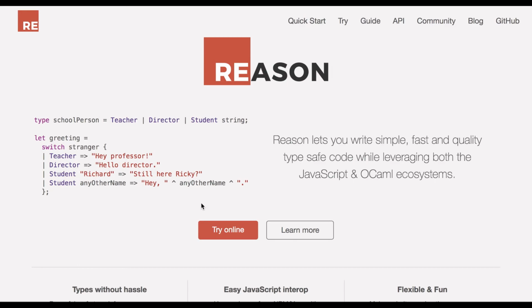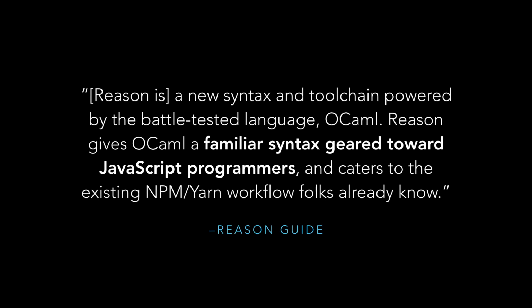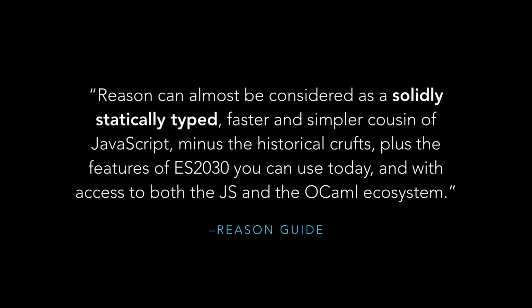Reason is a new syntax and toolchain that is powered by the battle-tested language OCaml. This has a familiar syntax that's geared toward us JavaScript programmers, and it caters to the existing NPM and Yarn workflows that we already know and love. Reason can almost be considered as a solidly, statically typed, faster, and simpler cousin of JavaScript. Plus a lot of cool stuff. It helps you tap into really solid ecosystems.